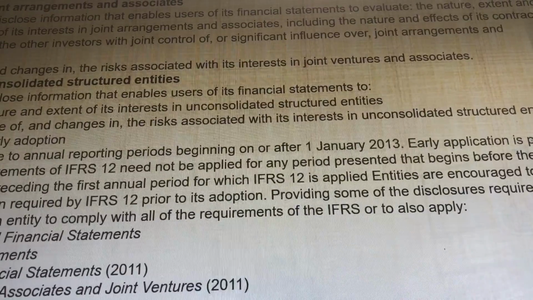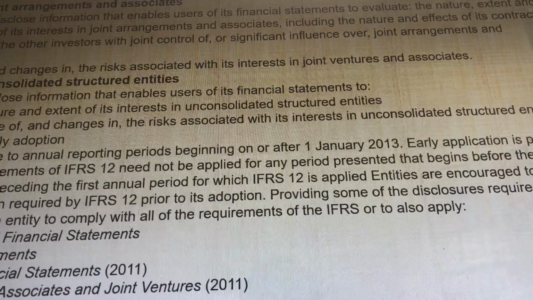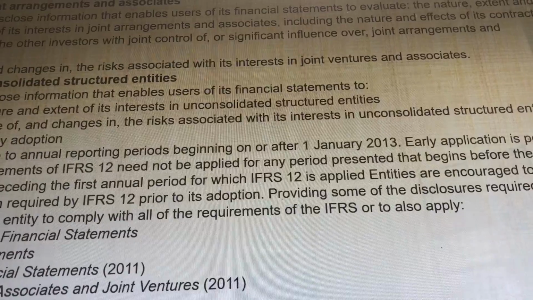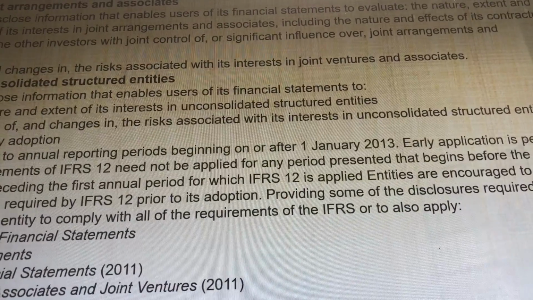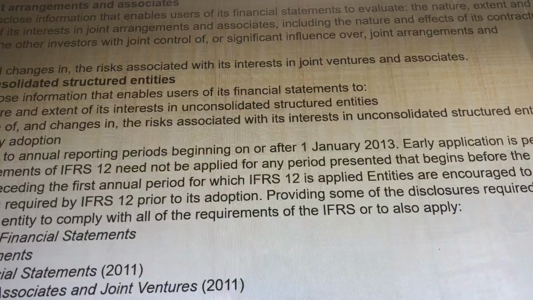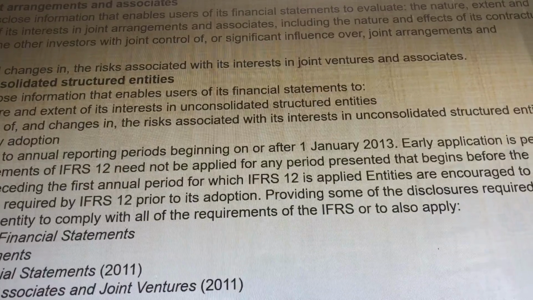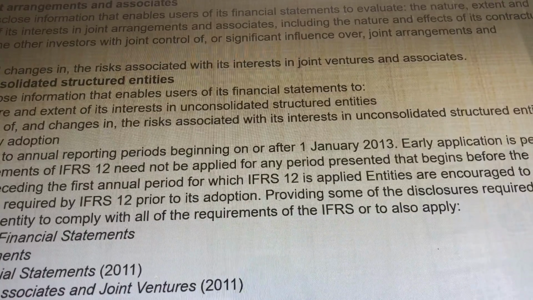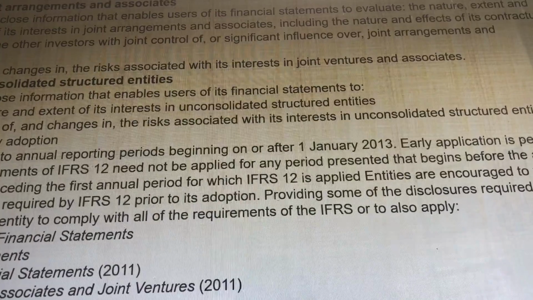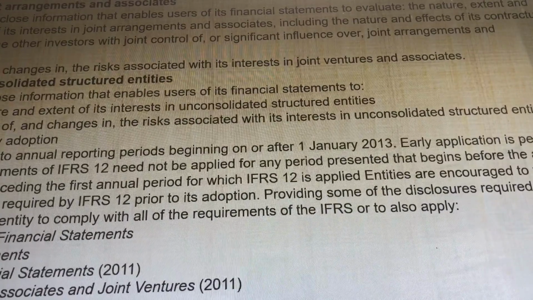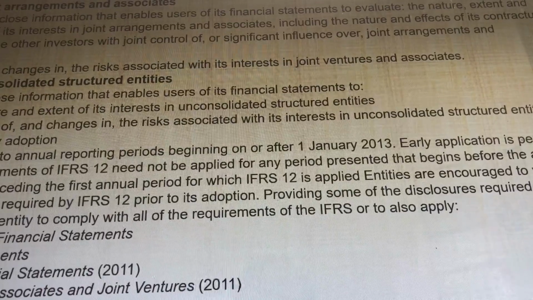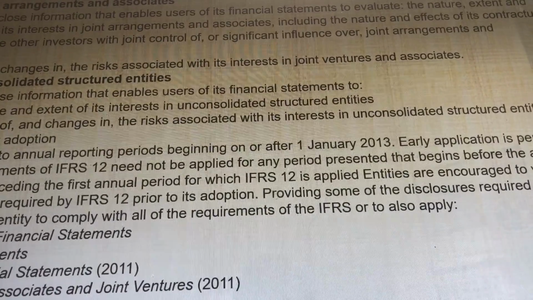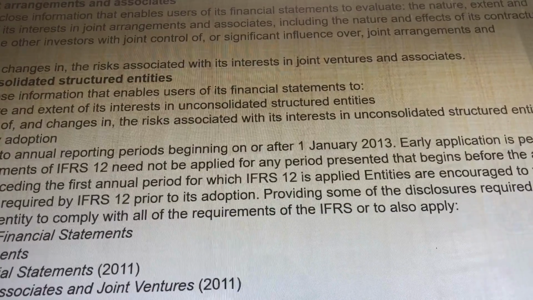Interest in joint arrangements and associates. So an entity shall disclose information that enables users of financial statements to evaluate the nature, the extent, and financial effects of its interest in joint arrangements and associates, and also the nature and changes in the risks associated with its interest.